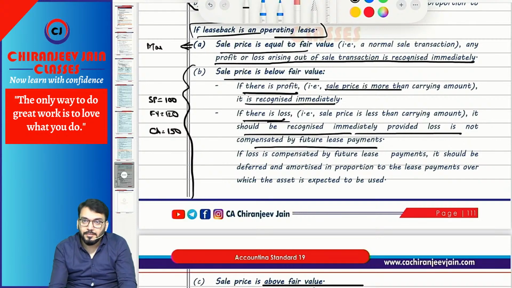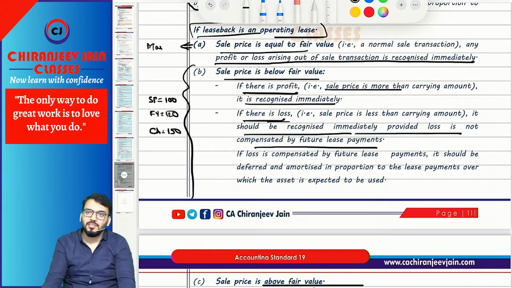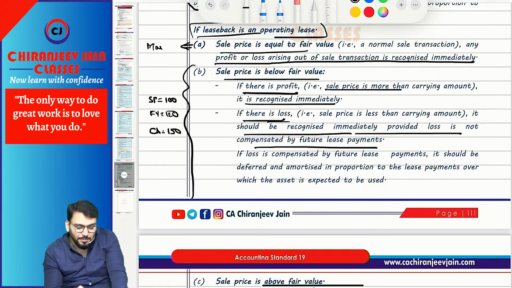Means I have said one story that time, so detailed discussion we have done. Correct. Means there can be two situations. Just try to understand. I'll just give you a little concept so that you can remember what we have done.